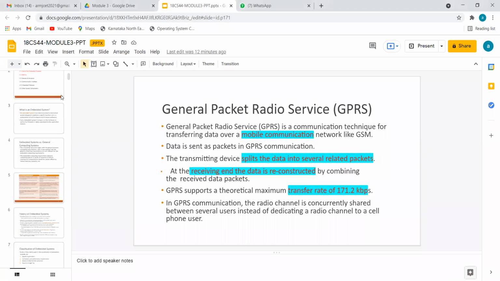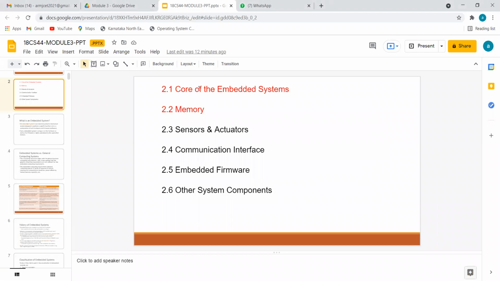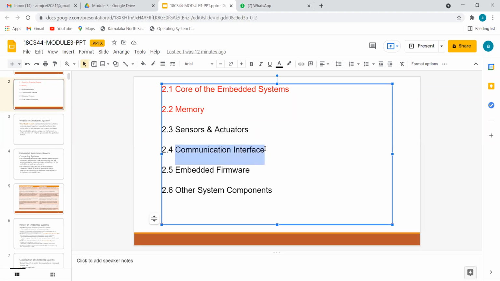Let me show you the contents here. Core of the embedded system. We have studied memory, sensors and actuators, and communication interface, and I'm taking other embedded system components. I will try to finish embedded firmware last because we have some more diagrams in the other system components. This one is very, very small, so I will shift it to the last, and right now I'm taking other system components. We have studied a lot of subheadings in the communication interface. Please go through them again and again.